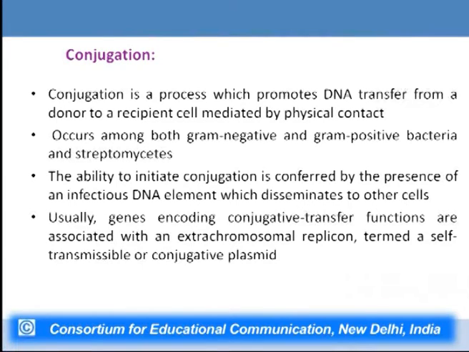Now, usually genes encoding conjugative transfer functions are associated with extrachromosomal replicons, which are termed self-transmissible or conjugative plasmids. Usually the genes which are responsible for bringing about conjugation and transfer of genetic material from one cell to another are present on extrachromosomal DNA, also known as plasmid. So, the plasmids are responsible for bringing about conjugation amongst two organisms of the same species, but belonging to different strains.